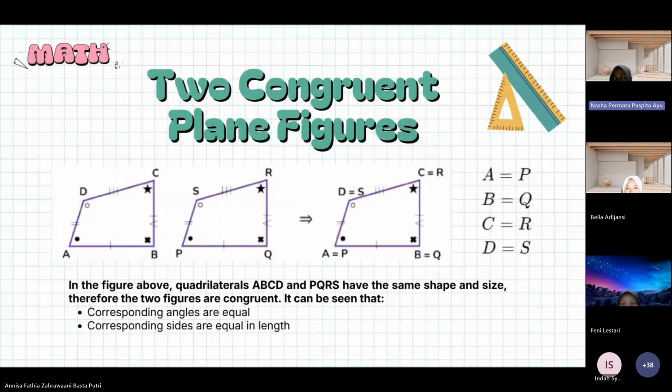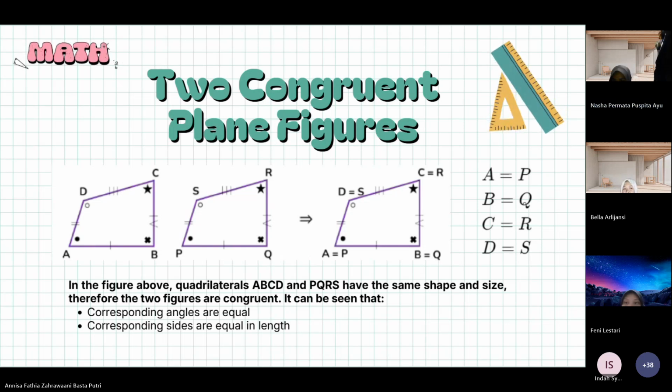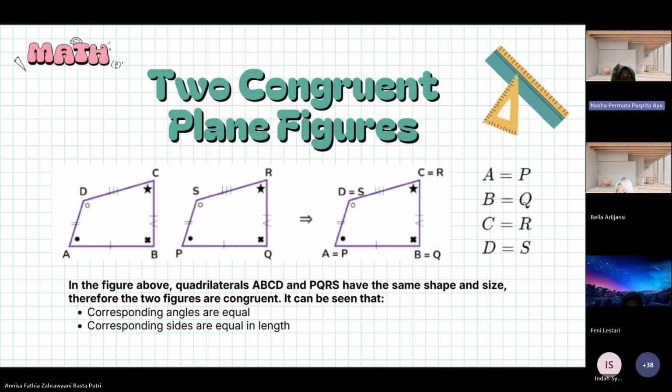Okay. Next, congruent plane figures. Congruent figures are figures that have exactly the same shape and size. So even if one figure is moved, rotated, or reflected, both figures will still perfectly overlap. In this figure, there are two quadrilaterals, namely ABCD and PQRS. Both figures have the same shape and size, therefore they are congruent figures.